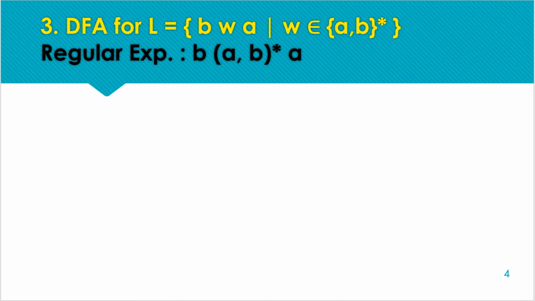Our third question is the language of strings starting with b and ending with a. So we are starting with b and ending with a, so the minimum string is b a, because we need b in the start and for ending we need a single a. So this is the regular expression corresponding to this language.